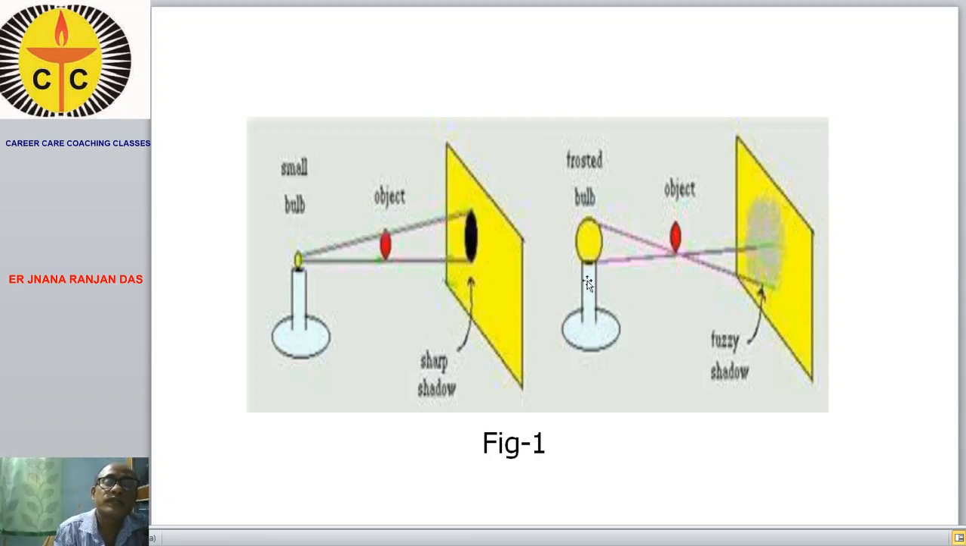This is not possible in the case of a relatively bigger source of light, in which the edge of the shadow is not sharp. So when you take a light source, it must be very small. Ideally, it must be a point, theoretically, but if we take a small source of light, the sharp edge of the shadow is prominent.